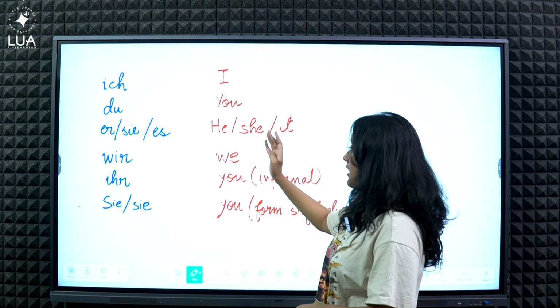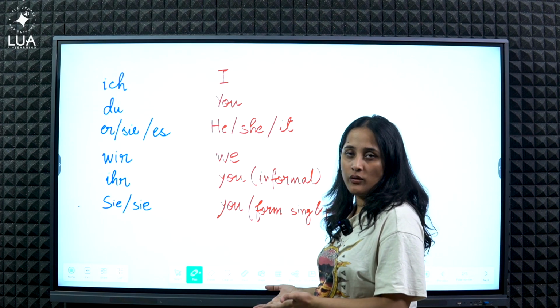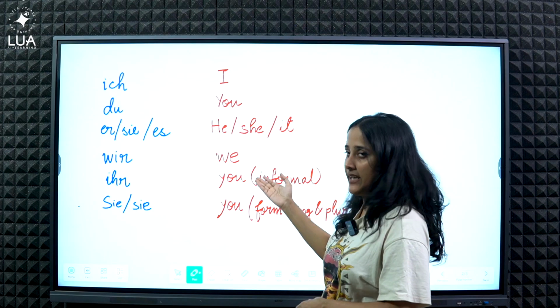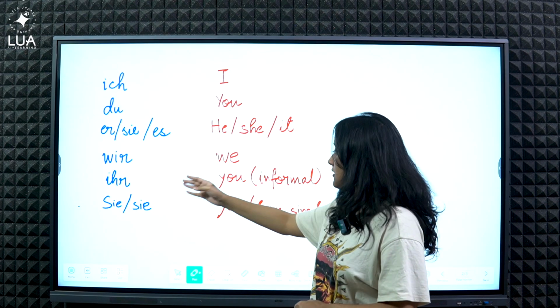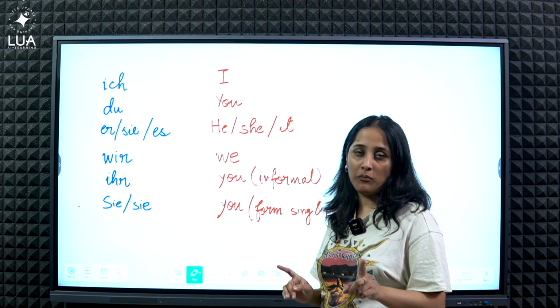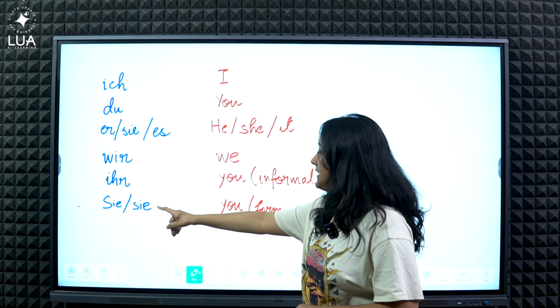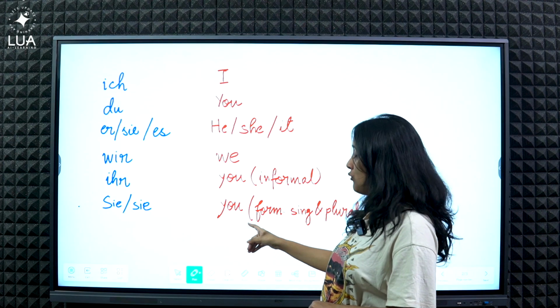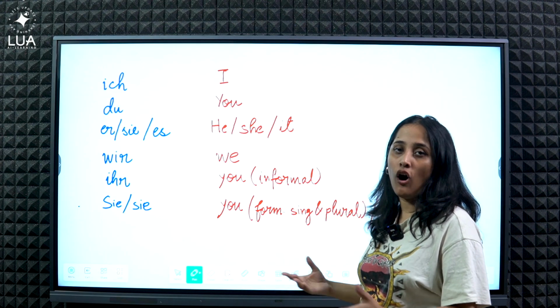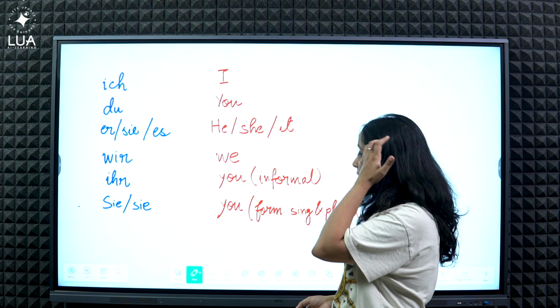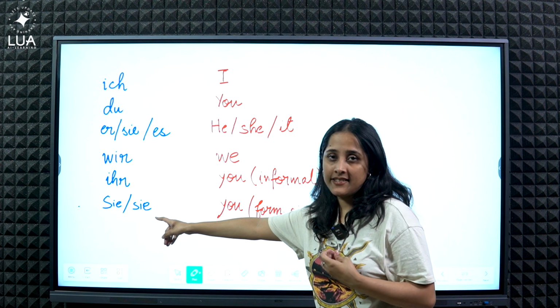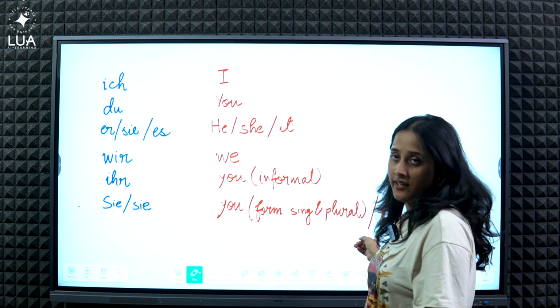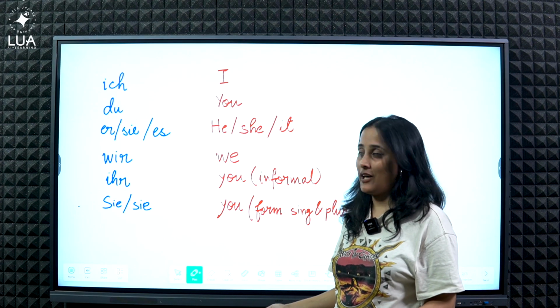Wir is the plural first person pronoun. Ihr is you, but informal and plural. And then there is the capitalized Sie, which is you, formal and can be singular or plural depending on your context. And then the lowercase sie, which is they, that is your third person plural pronoun.